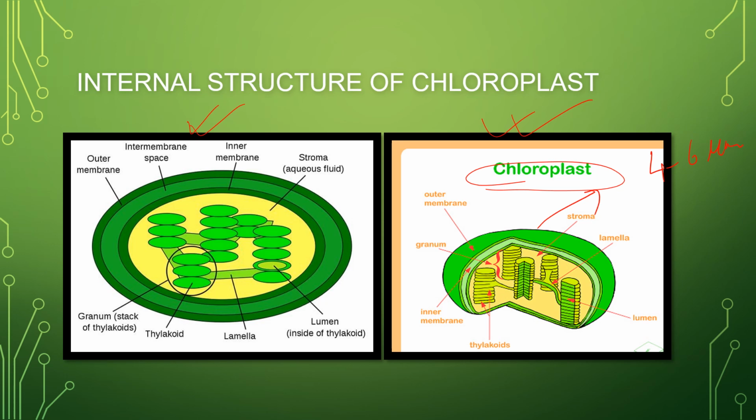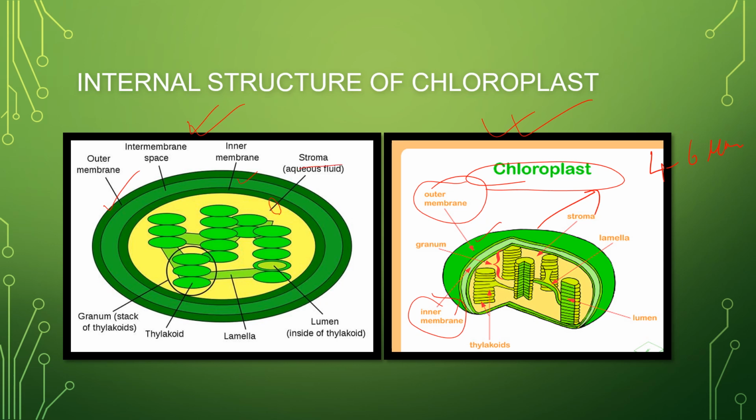These have a double layered membrane. So we can see that there is an outer membrane and there is an inner membrane. Here also you can see the outer membrane and inner membrane. So it is a double layered membrane, having two layers. Now the inner membrane lines the chloroplast and the matrix, or the stroma. So the inner part is the stroma.